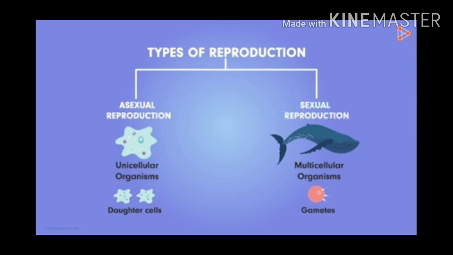Because in the asexual mode of reproduction, there is no formation of seeds, organisms give rise to exact copies. In the second type of reproduction, sexual reproduction, which occurs in multicellular organisms, gametes are formed from different parents. So there are many dissimilarities in the species of the same organism.